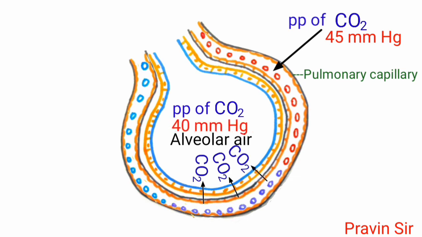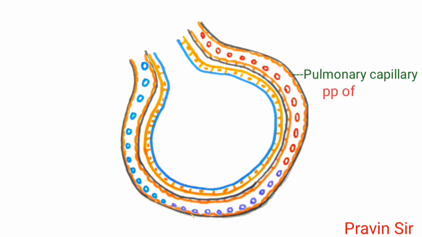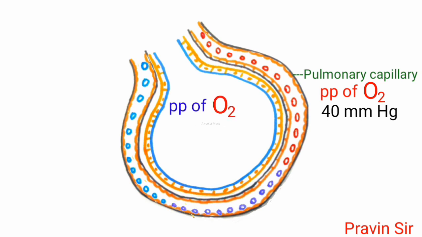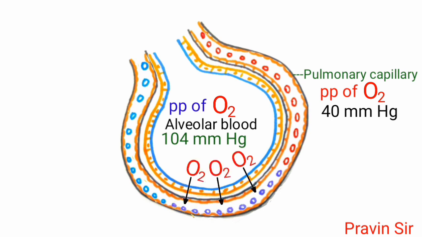This carbon dioxide diffuses from the capillaries into the alveolus. The partial pressure of oxygen of blood in pulmonary capillaries is 40, while the partial pressure of oxygen in alveolar air is 104. As a result, oxygen diffuses from the alveoli to the capillaries.